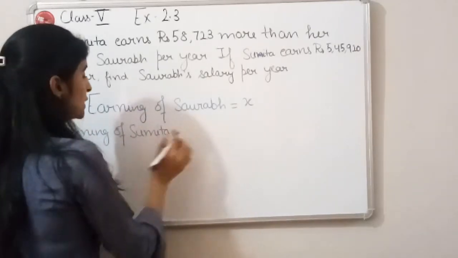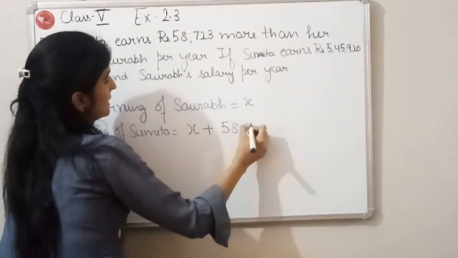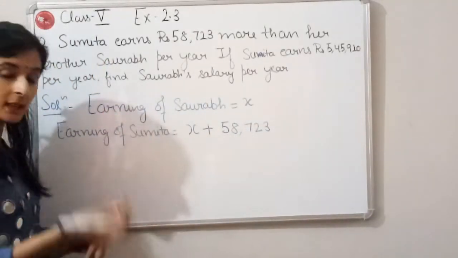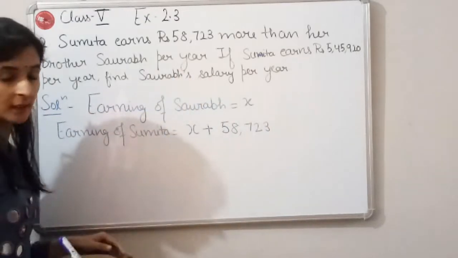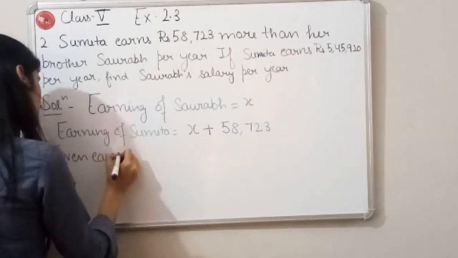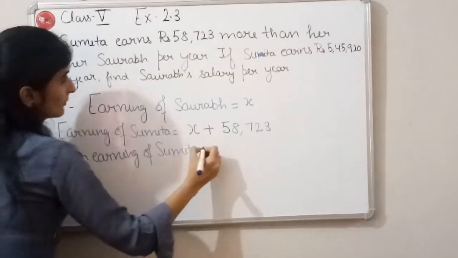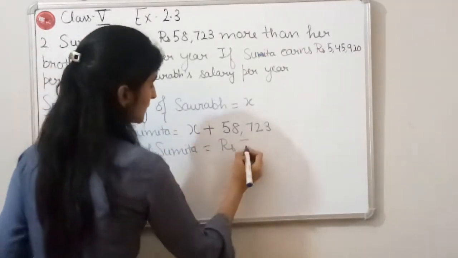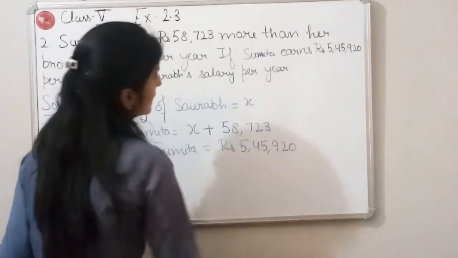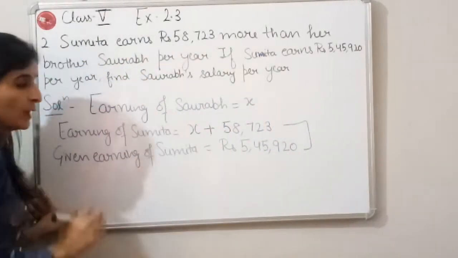So the earning of Sumita will be x plus 58,723, but we have already been given the earning of Sumita. The given earning of Sumita is rupees 5,45,920. So from this and this term, what can we conclude?